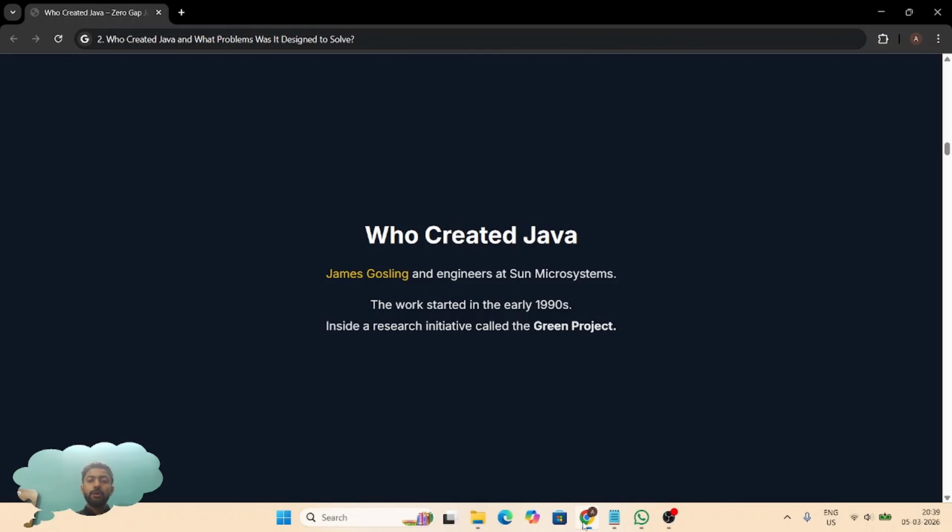Java was created by James Gosling and a team of engineers at Sun Microsystems in the early 90s. The project started as part of an internal research initiative called the Green Project. The goal was not originally web development; the goal was to create software that could run reliably on many different electronic devices.